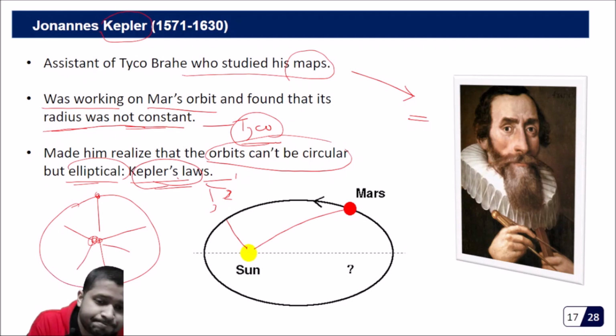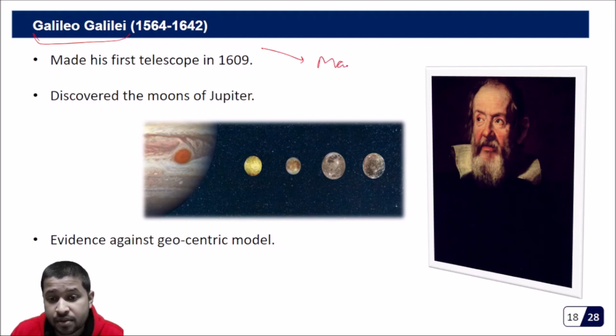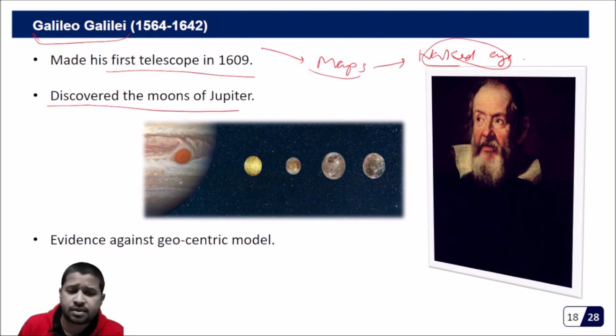Okay, so after that there was another great person called Galileo Galilei. Now till now we saw that the maps of Tycho Brahe were made by naked eye. But what Galileo did was remarkable. He made his first telescope in 1609. Now he has a telescope, so because of that he has better resolution. Using the telescope he discovered the moons of Jupiter. Now the question is, what is so interesting about discovering the moons of Jupiter? It's just another object. But no, there is a very interesting thing here.